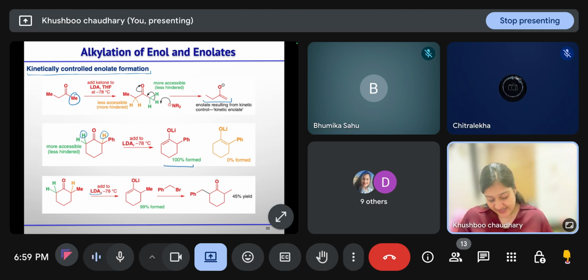So here also LDA will take the proton from the less substituted side, and then this lithium enolate will react with the alkyl halide, and you will get this product. Clear?